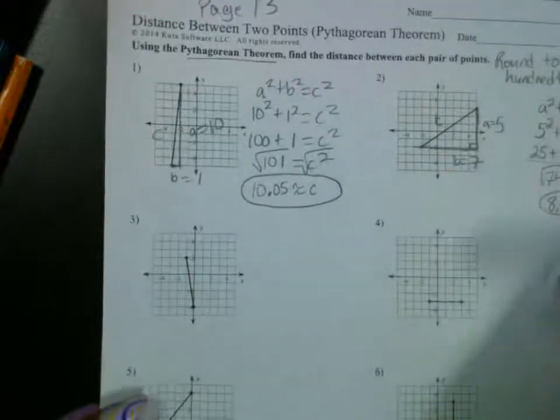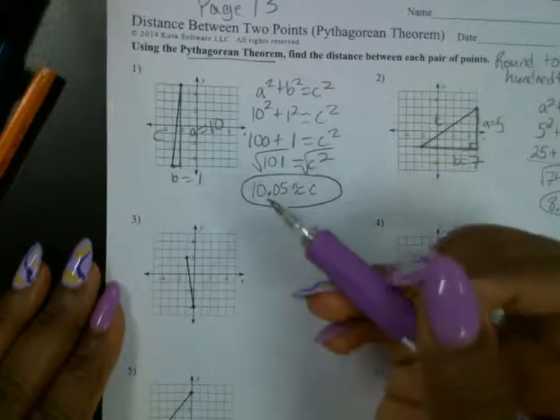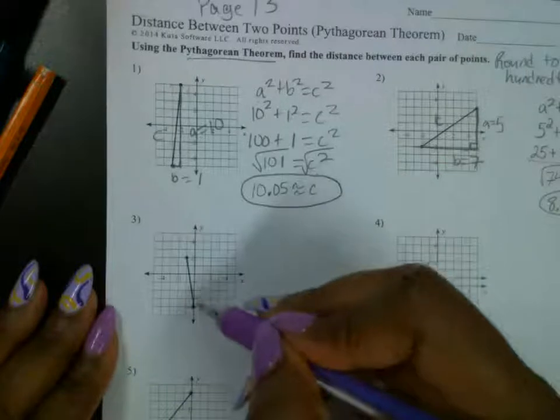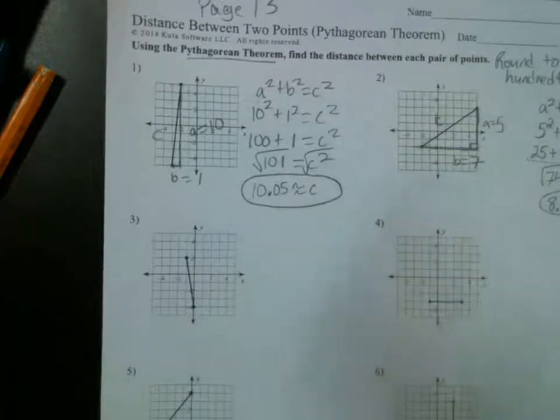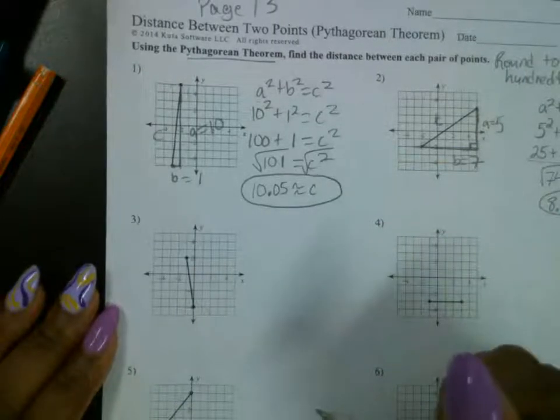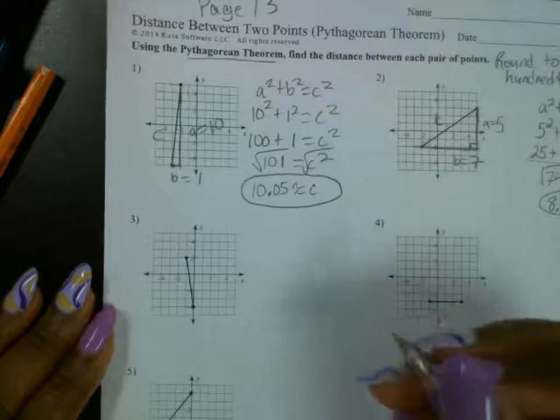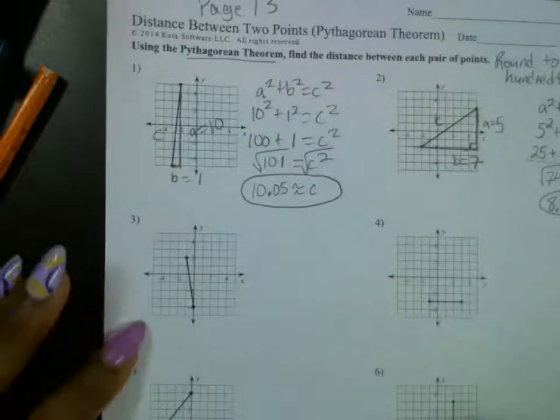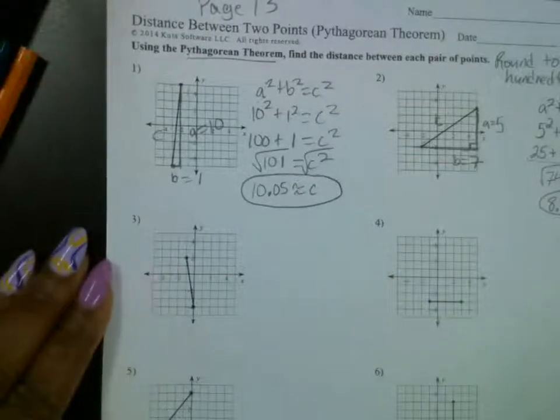All right. Let's do number 3. Part of this I want you to do step by step on your own. The first step is already graphed. The line is already connected. It's a slanted line. So I need you to use the grid lines to draw a right triangle. I'm going to pause to give you a chance to do that without me. Please draw the right triangle.